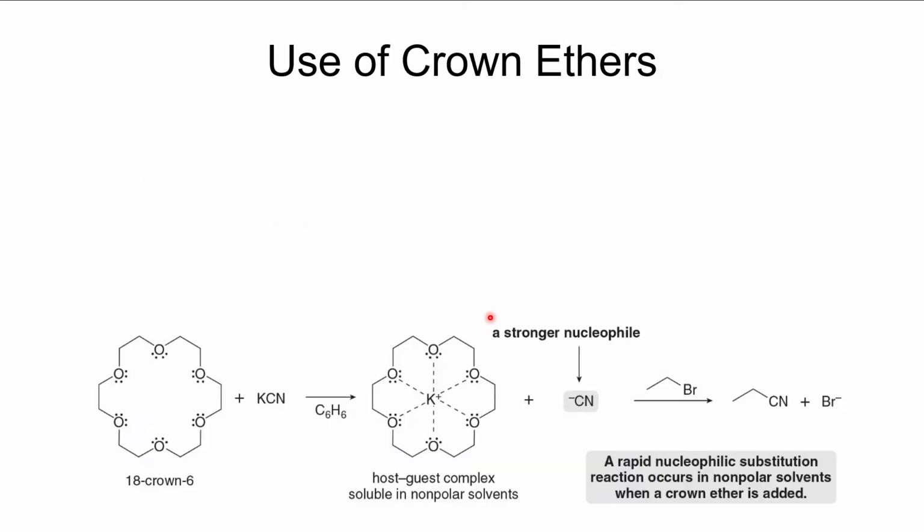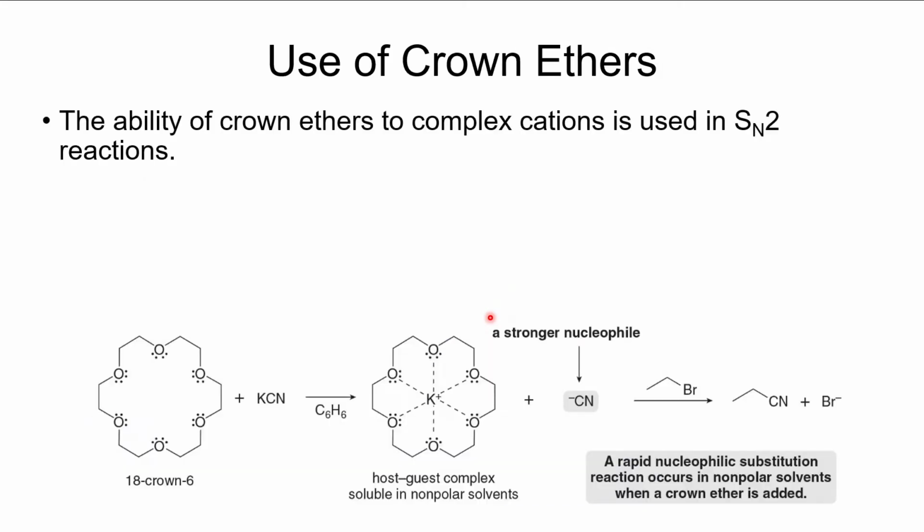And that reason is it helps us to do SN2 reactions with ionic compounds. Like here is potassium cyanide. Well, potassium cyanide is an ionic compound. It is not very soluble in organic solvents. And so it would be difficult to do this reaction where you're going to react it with something like, I don't know, like this